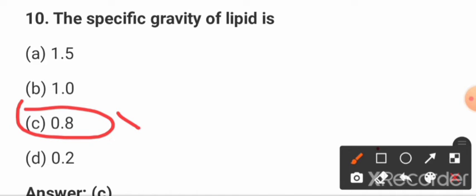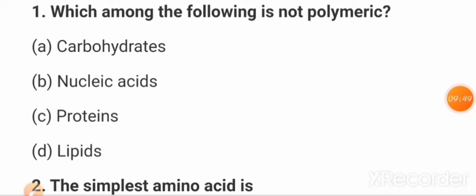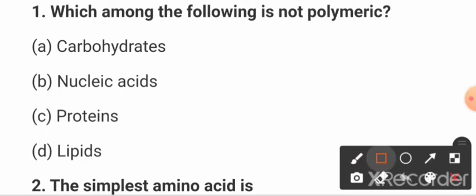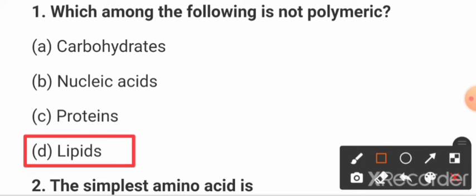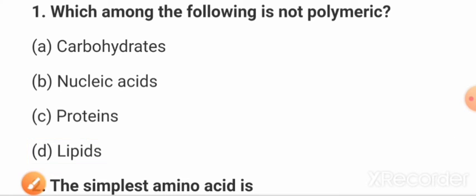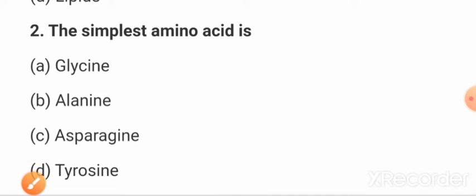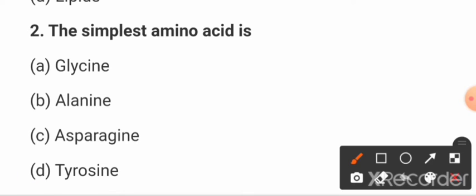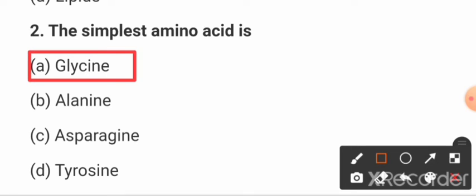Now next question, friends: which among the following is not polymeric? Option D, lipid. Lipid is not a polymeric form. Now question number 2: the simplest amino acid is what? Glycine, alanine, asparagine, and tyrosine. The simplest amino acid is option A, glycine.